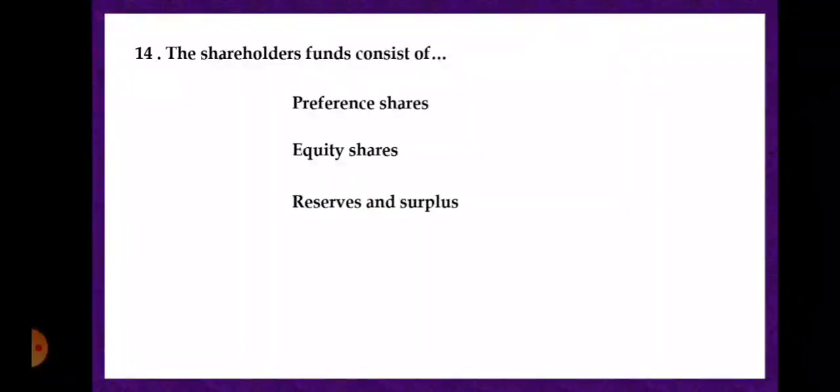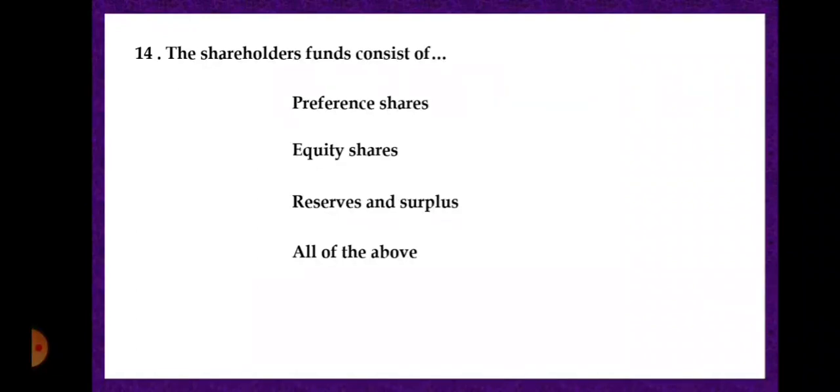The shareholders' funds consist of first option preference shares, second option equity shares, third option reserves and surplus, and fourth option all of the above.